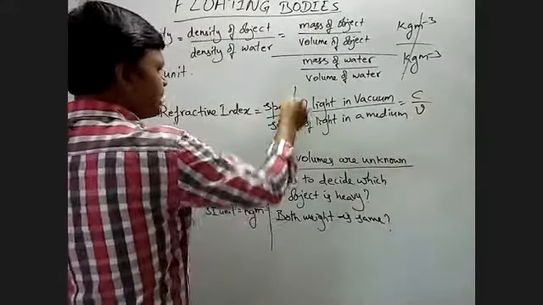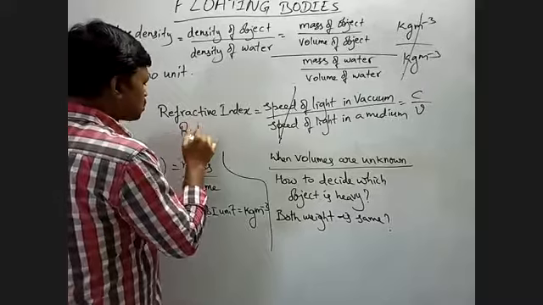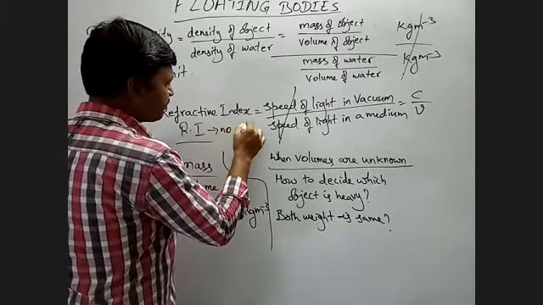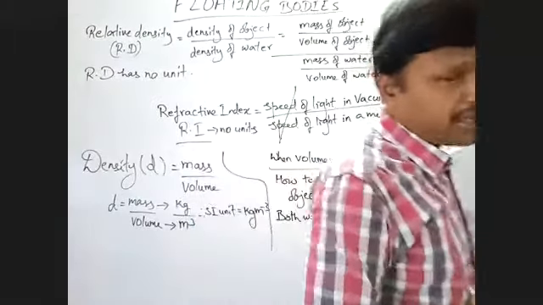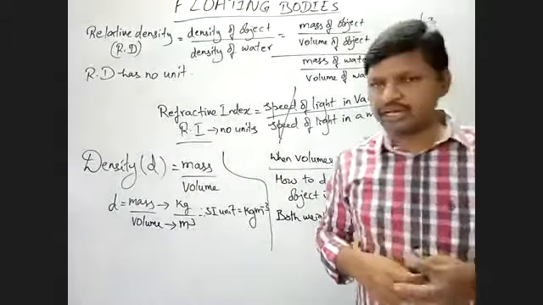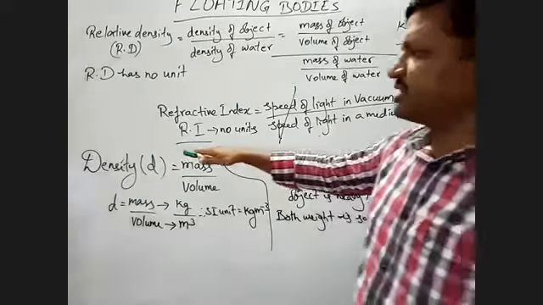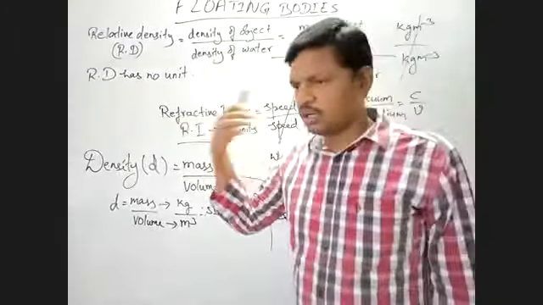So speed and speed, meter per second. So refractive index also has no units. This is another physical quantity which we have discussed recently regarding the topic of reflection of light at a curved surface. Just remember this.